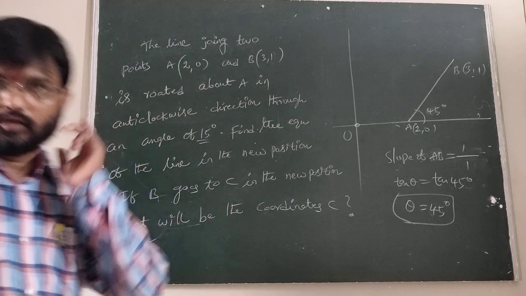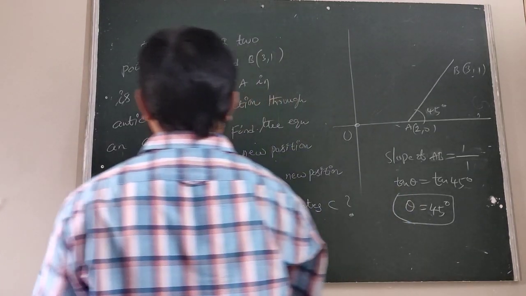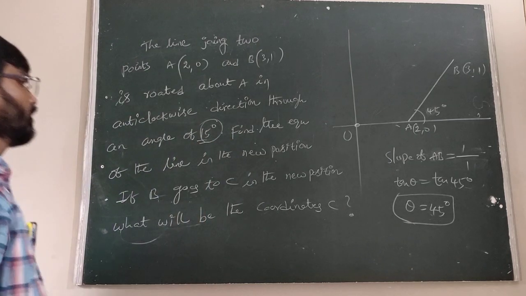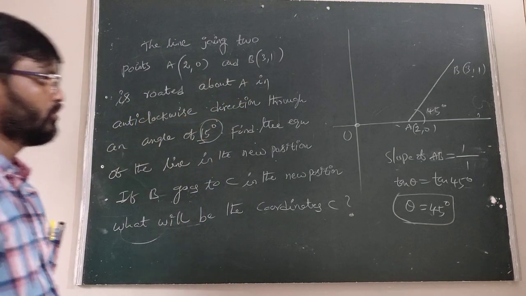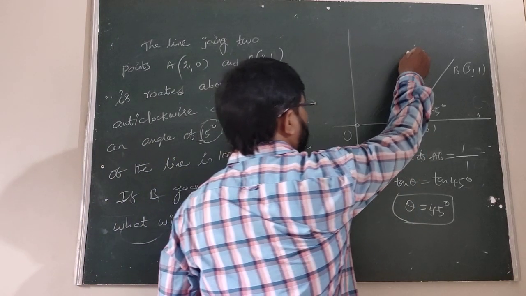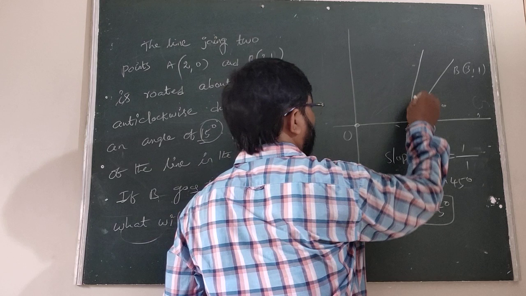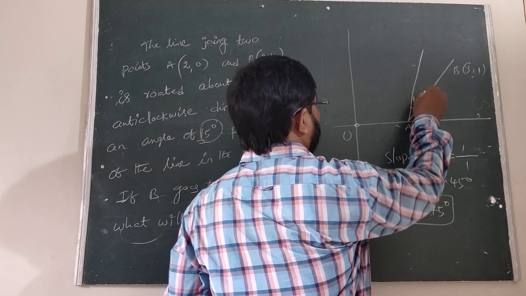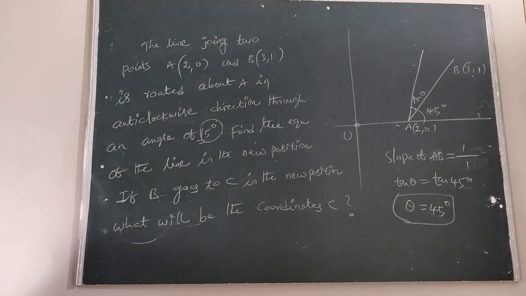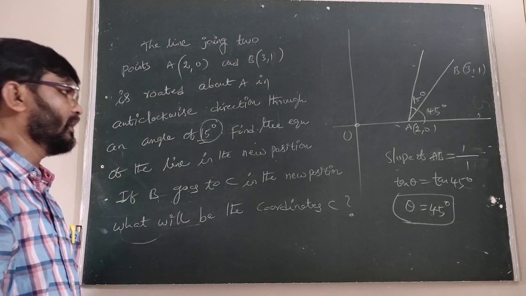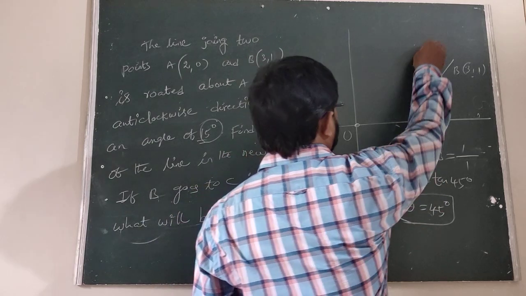Theta equals 45 degrees. Now this is rotated 15 degrees. Yes or no? Now it is rotated about A in the anti-clockwise direction through 15 degrees. Rotate through an angle of 15 degrees. Find the equation of the line in the new position. We have to find this equation in the new position.